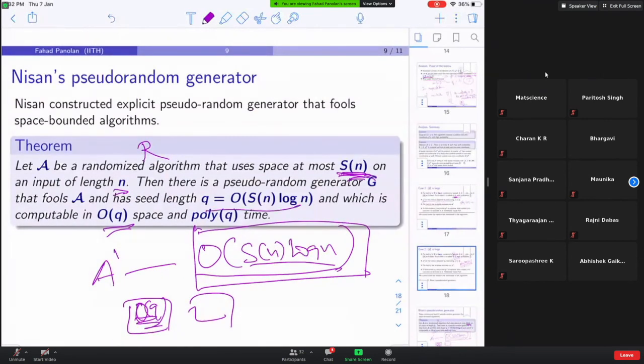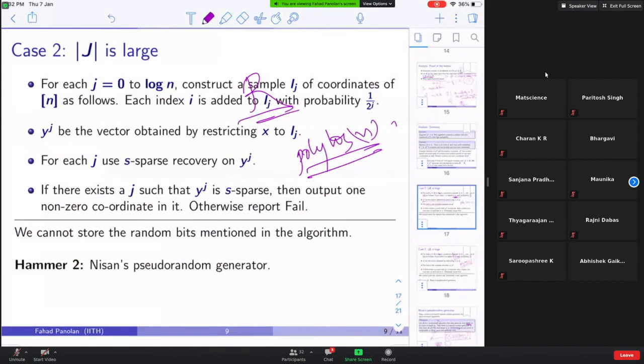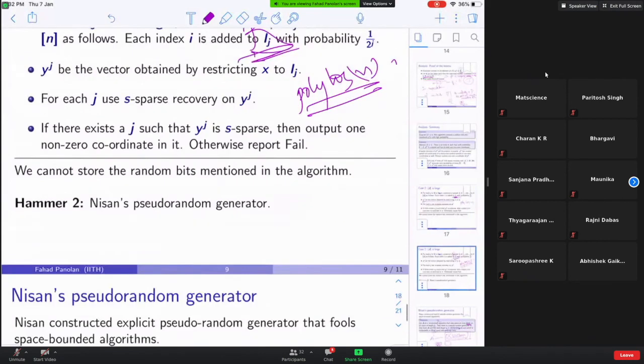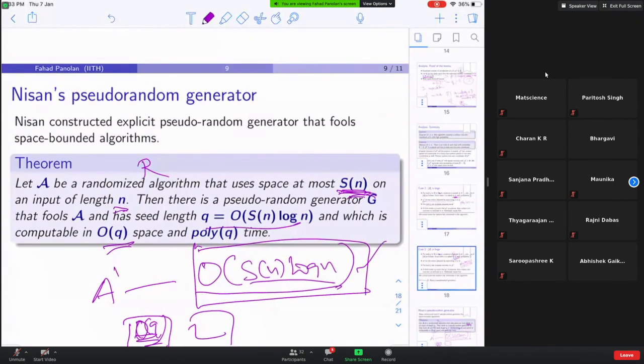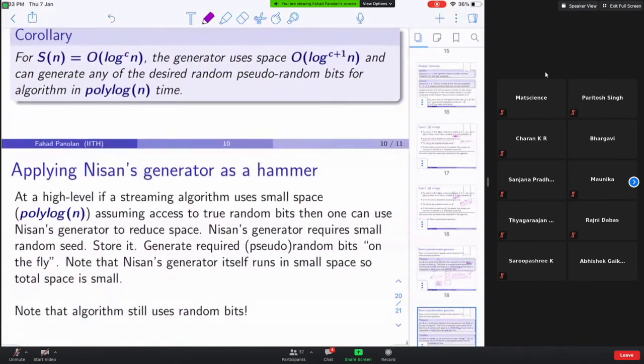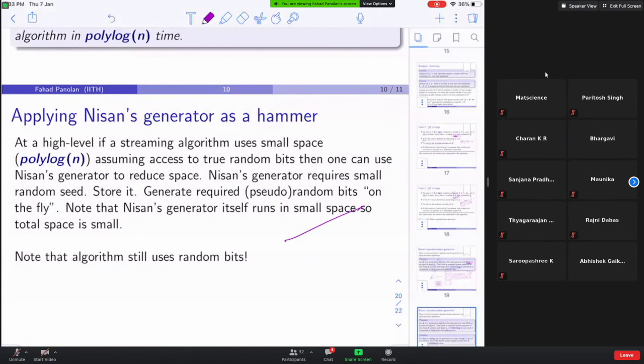That is the seed length, so only that many bits you need, the space usage is also this much, time is bounded by polynomial in Q, and you can simulate A. So you apply this black box, this hammer, to your previous algorithm, and you don't have to store these things. Instead of storing all these ij's, I can have a seed of size poly log n. From that I will get ij anyway by querying, and that's it. Apply that to your algorithm and you get it.